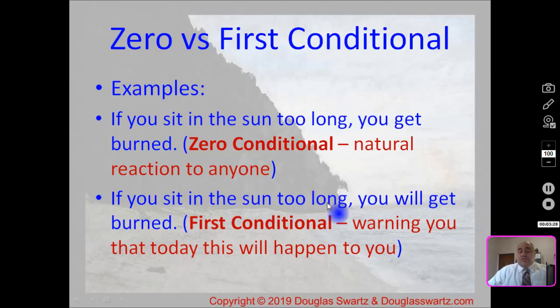If you sit in the sun too long, you will get burned. This is warning you that today this will happen to you, or it will happen to you right now. So the difference in these two sentences is only the word will. So you will get burned if you stay in the sun today. It's like a warning. I'm telling you that's what's going to happen. So that shows you the difference in zero and first conditional.